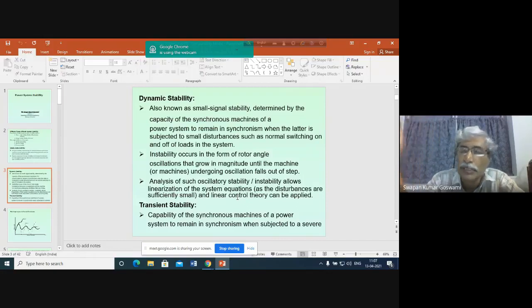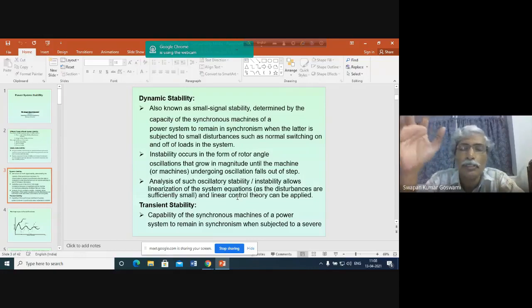And if we want to control the dynamic stability, then we shall have to represent the additional controllers as well. So all the controllers, including the governor, field system, the damper winding, rotor mass, load, everything are to be represented. And because so many components will be involved, the analysis of the dynamic stability problem will be rather involved, rather complicated.